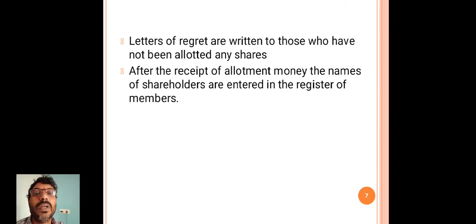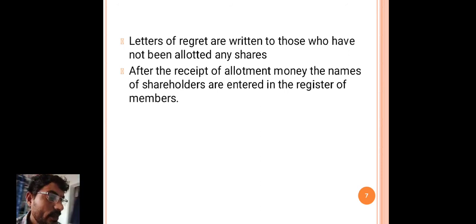So if the shares are, for example, 100 and the people who have applied are 110, the 100 shares are allotted to 100 persons, and the remaining 10 persons won't be allotted any shares.